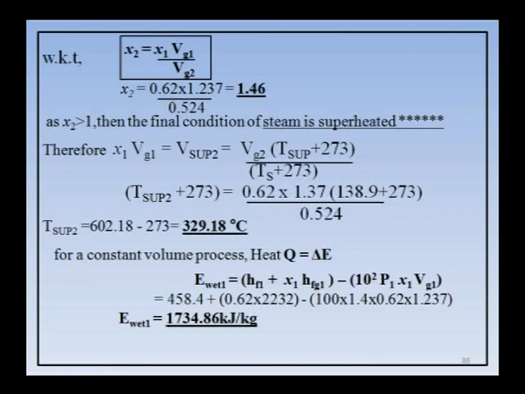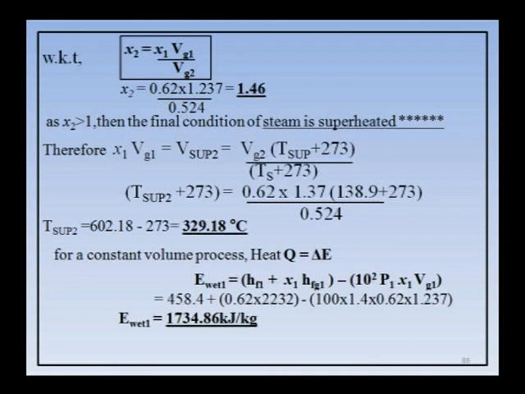Therefore, the initial relation has changed, observe there. Therefore, x1 Vg1, that is correct because the initial condition is wet, is equal to V sup 2, not x2 Vg2 there. Why have I taken V sup 2? Because the final condition is superheated, that is because x2 is more than 1, 1.46. Therefore, x1 Vg1 is equal to V sup 2. What is V sup 2? V sup 2 is Vg2 times T sup plus 273 divided by T sat plus 273.